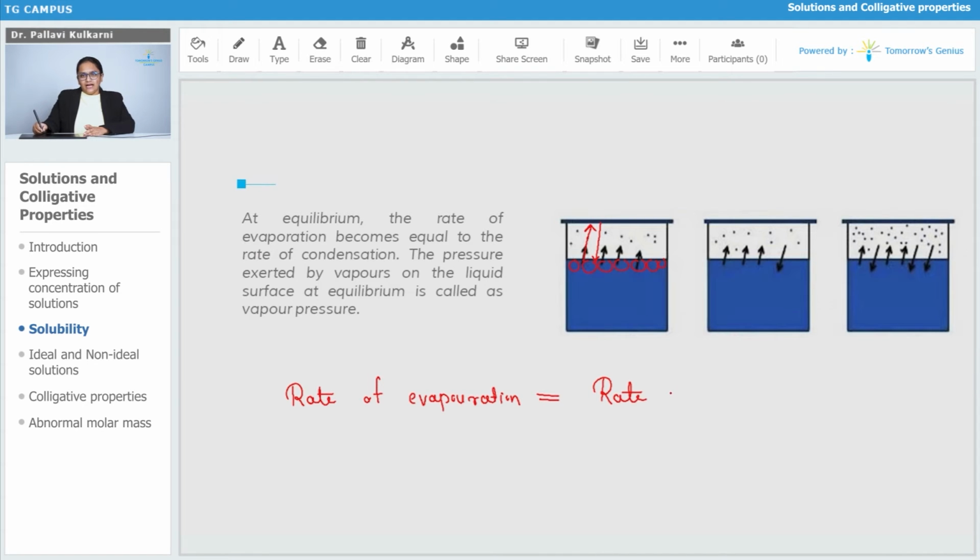That is called the equilibrium stage, where the number of vapors going up and liquid molecules coming down is exactly the same. At this equilibrium state, there will be vapor above the liquid, below the lid. These vapors require more space than the liquid, so they try to push the liquid down. They apply certain pressure on the liquid surface, and that pressure is called the vapor pressure of the liquid.